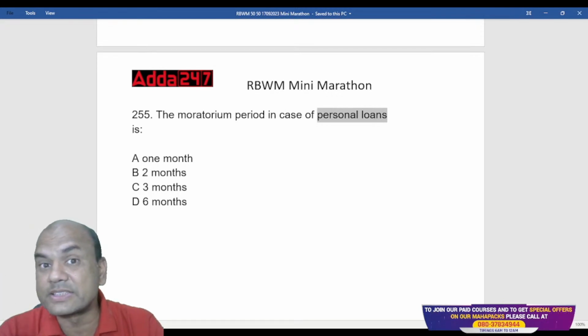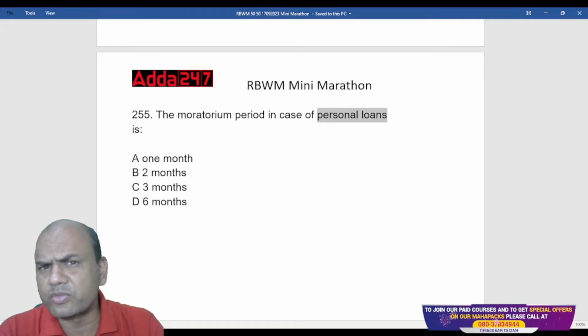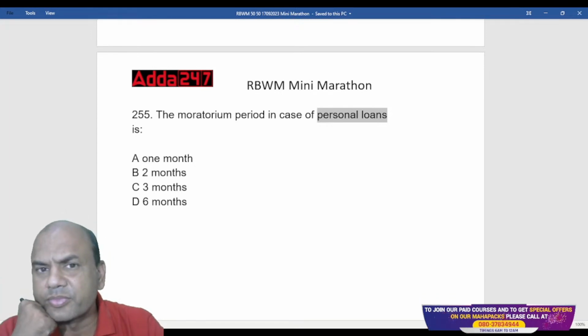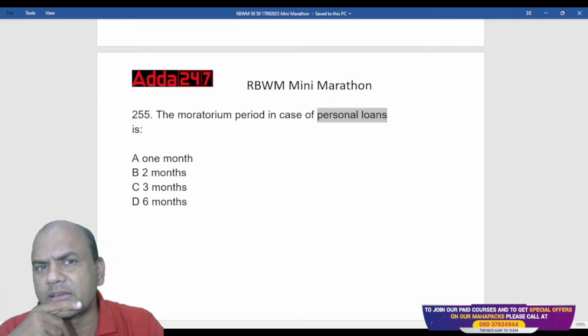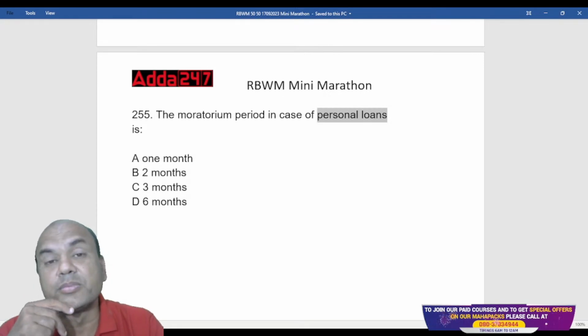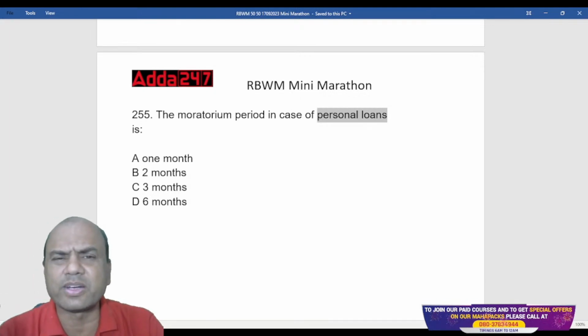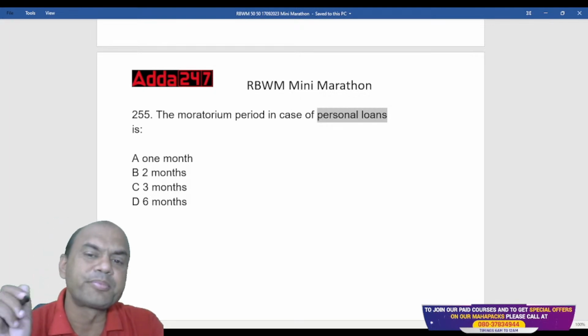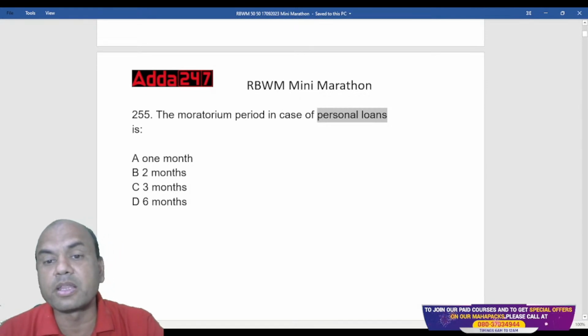Even in this KCC, Kisan Credit Card, those crop loans, does the customer pay anything for 1 year? No, right? So mainly in education loans and Kisan loans, those are in fact subsidized by the government. Now coming back to this question, the moratorium period in case of personal loans is 1 month, 2 months, 3 months, 6 months.